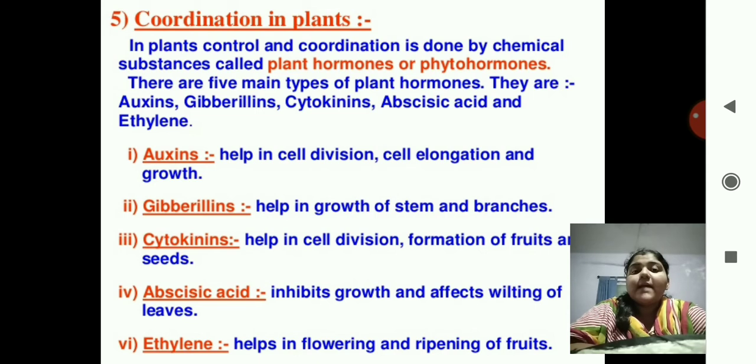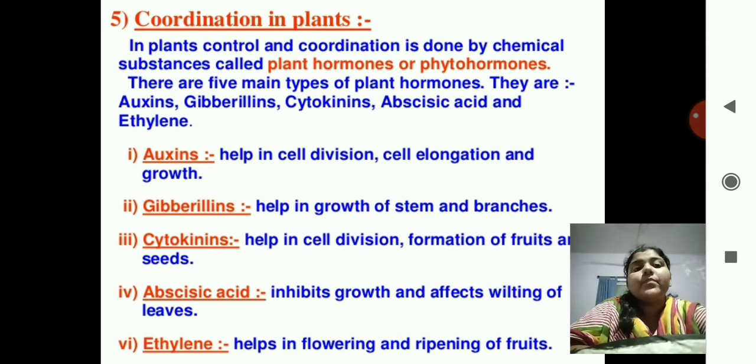Then abscisic acid is there. What does acid do? Always remember the acid is for inhibiting something. You can mix acid with something to stop the reaction. So it inhibits growth and affects wilting of leaves. Wilting means what? Green leaves turning yellow, that is known as wilting of leaves. Next is ethylene. Ethylene helps in the flowering and ripening of fruits.